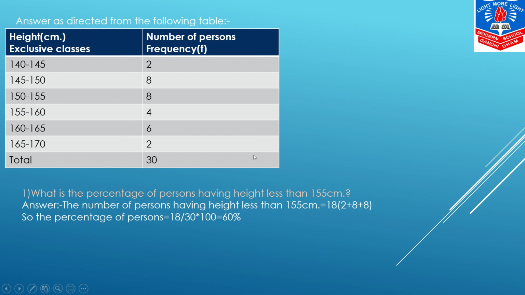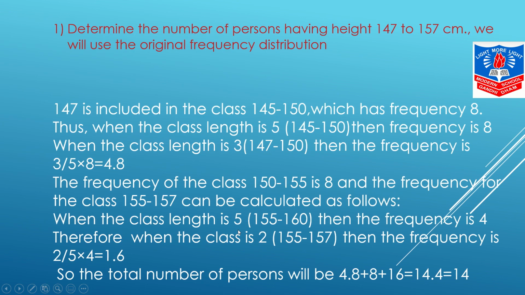Now how did I get 18? अब अगर 155 का टैली मार्क आएगा तो वो 155 to 160 के बीच में यहाँ पे आएगा. Less than, it means हम बाकी सबका टोटल करेंगे. It means 8 plus 8 plus 2, it will be 18. But we are asked over here the percentage. So we all know how to calculate it. It will be 18 divided by 30 into 100 equals 60%. Now students, we move on to our next question.